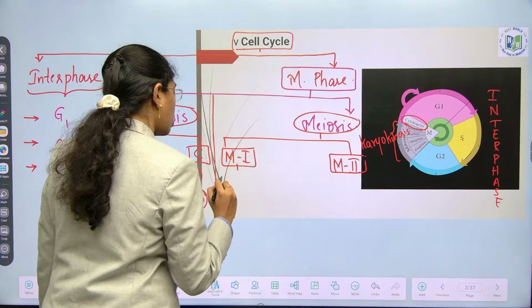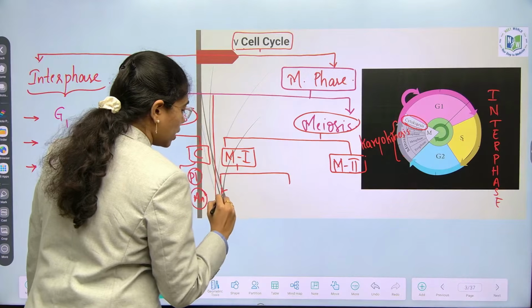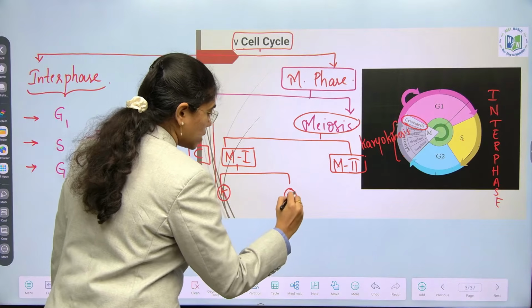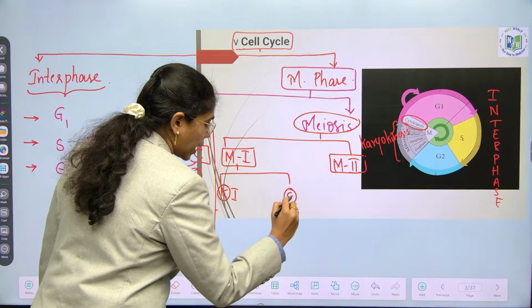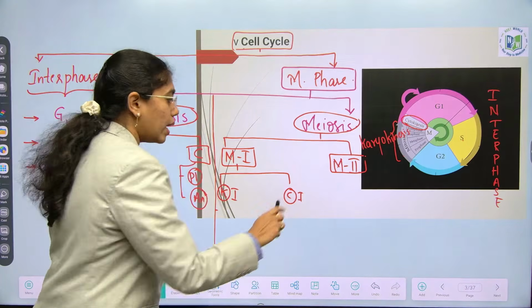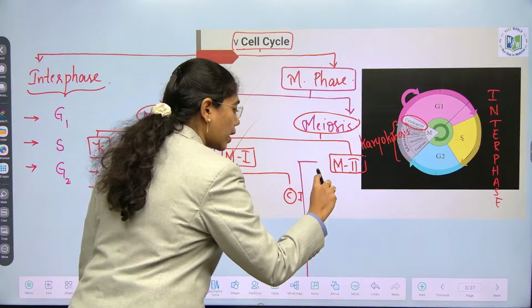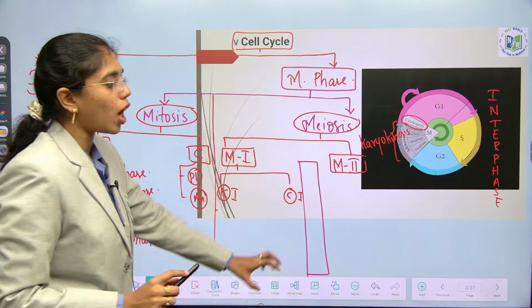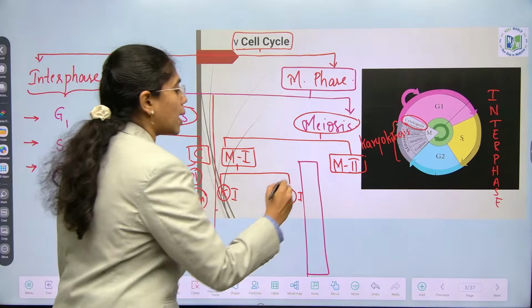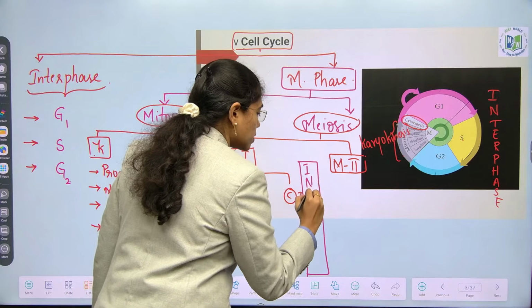In Meiosis I also what takes place? Karyokinesis, cytokinesis. Karyokinesis 1, cytokinesis 1. Karyokinesis 1 and cytokinesis 1 are interrupted by a short stage in between them, which is addressed as interkinesis.